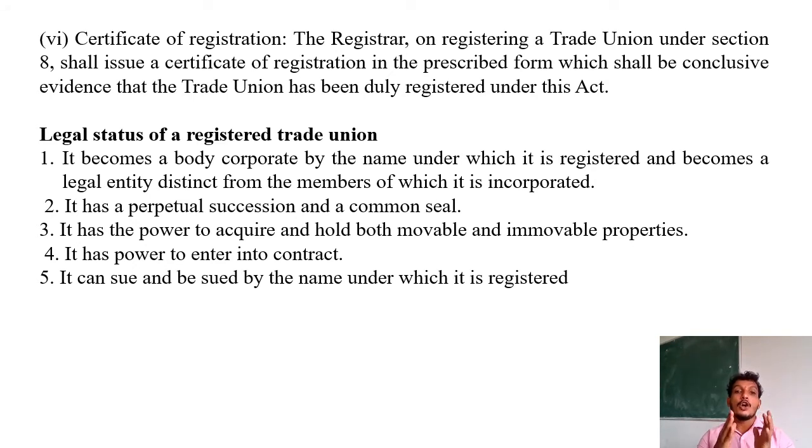It becomes a body corporate by the name under which it is registered. Okay, so which it is registered and becomes a legal entity distinct from the members of which it is incorporated. Second one, it has a perpetual succession and a common seal. Third one, it has the power to acquire and hold both movable and immovable properties.